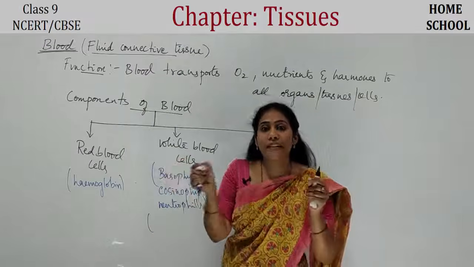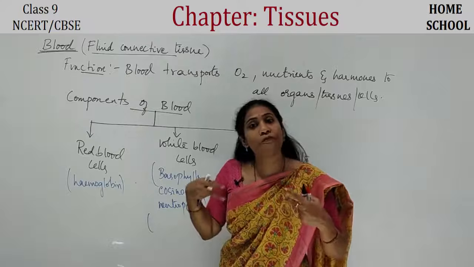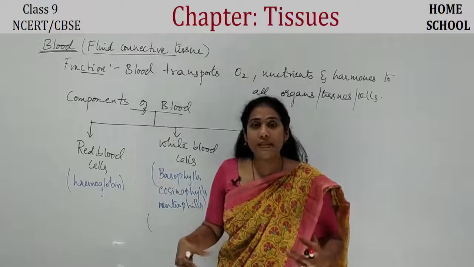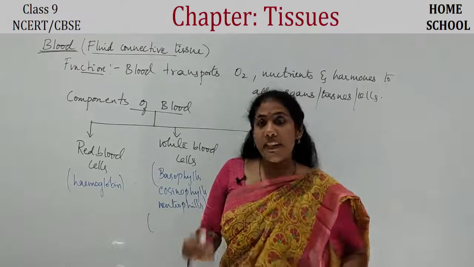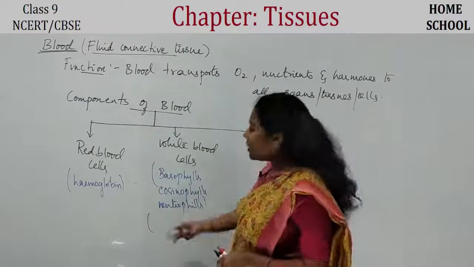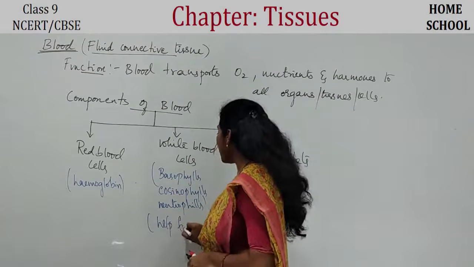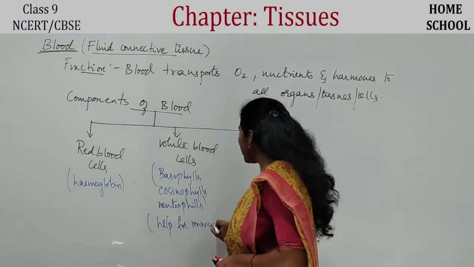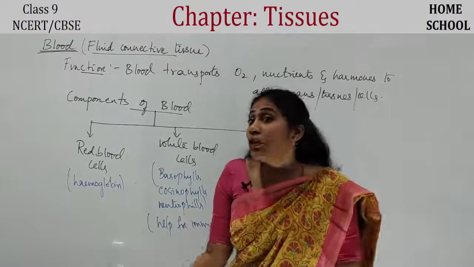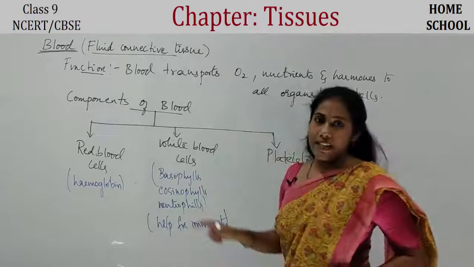Whenever a foreign substance enters our body, like bacteria and virus, our body fights against them. Our body will try to kill them. The body will try to protect us. This is what we call the immune system, right? So all these cells are actually a part of the immune system. They help the immune system. So white blood cells help with immunity. If these cells are working properly, we have better immunity. We can fight against various diseases. So this is the duty of white blood cells actually.